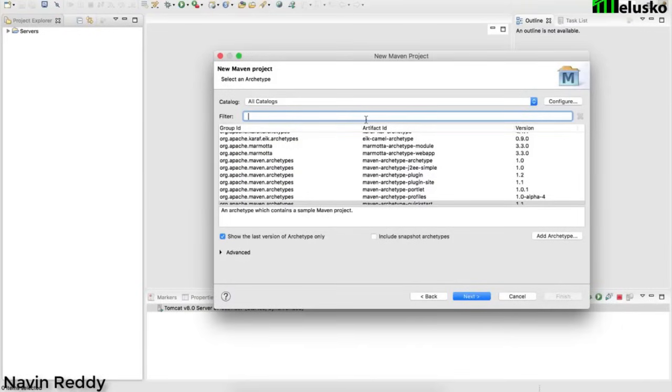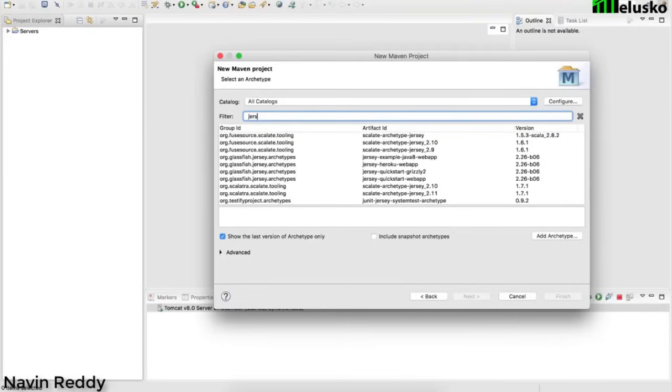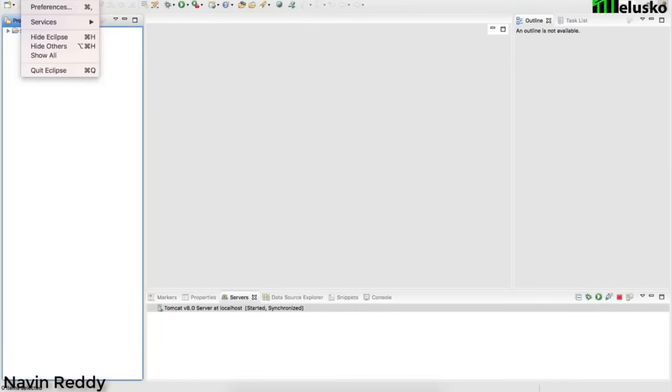So here, I will search for Jersey, and you can see we have lots of archetypes already available for Jersey. As you can see, we are getting lots of options here. But it is possible that these options are not available on your machine. It may happen that your Maven is not able to interact with the internet. In that scenario, what you can do is, first, make sure, go to Eclipse, go to Preferences,